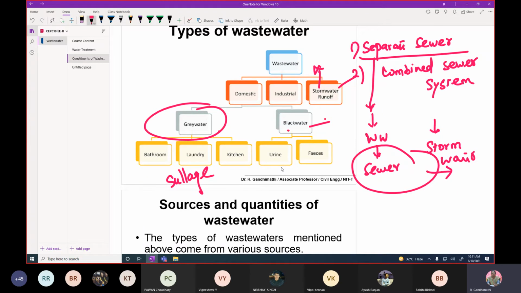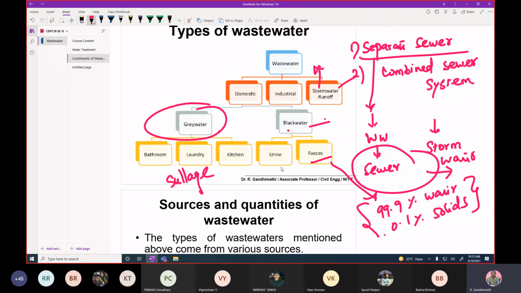Whatever human waste is coming from urine and latrines is completely diluted with the water. That means while reaching the treatment plant, you can see 99.9% water and 0.1% solids.